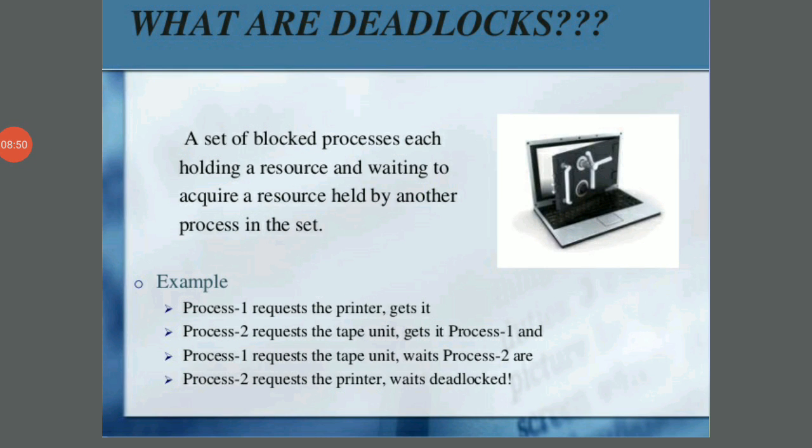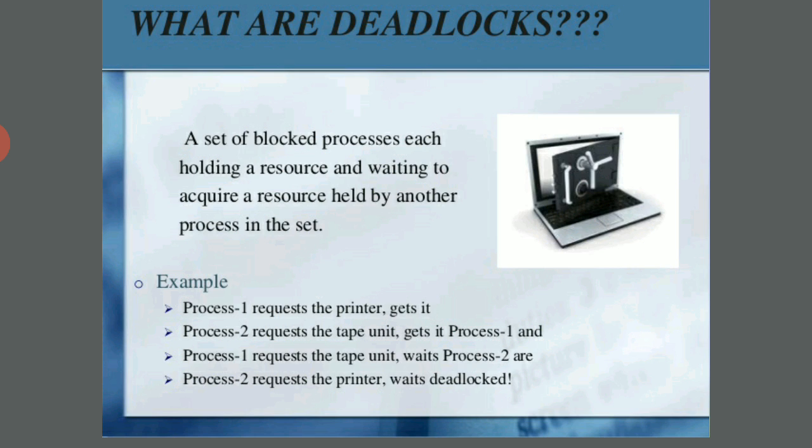So, what are deadlocks? A set of blocked processes, each holding a resource and waiting to acquire a resource held by another process in the set.